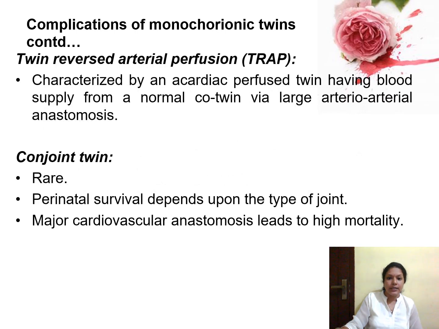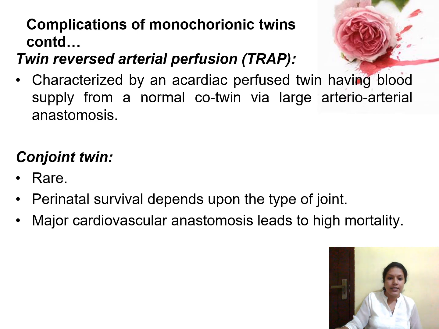Another complication is TRAP, or twin reversed arterial perfusion, that is characterized by an acardiac perfused twin having blood supply from the normal cord twin through a large arterioarterial anastomosis. That is, you can see in the case of acardiac twins, one baby won't have a heart, and the acardiac baby will live as a parasite by taking blood and other things from the normal baby, and there will be an arterial connection between the two babies.